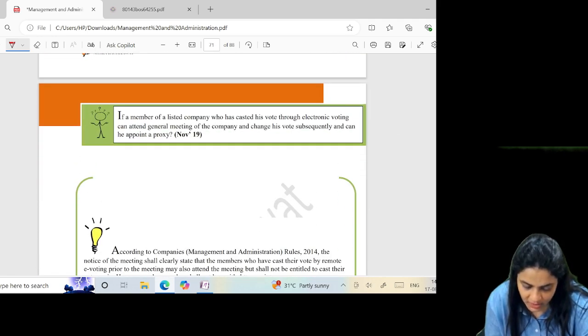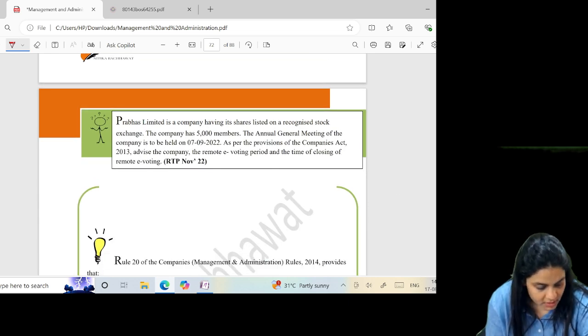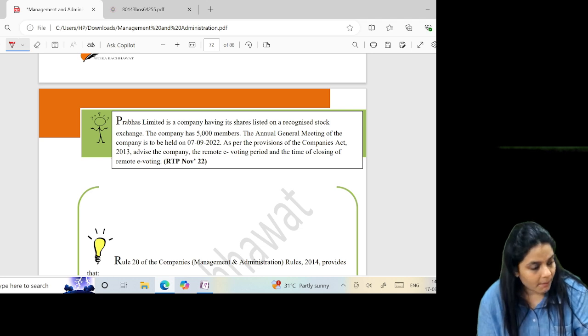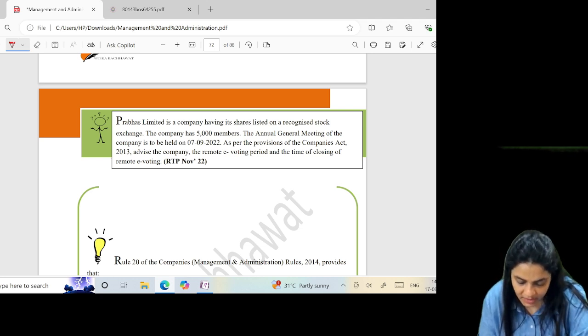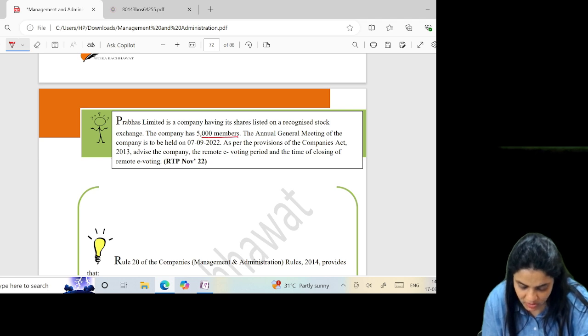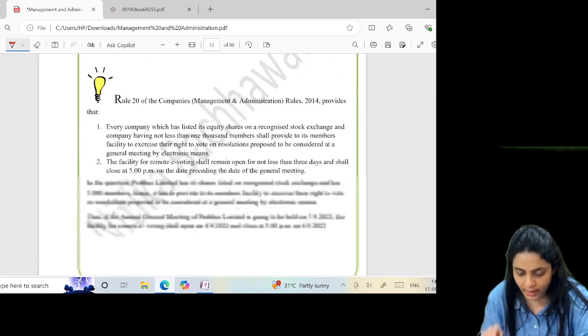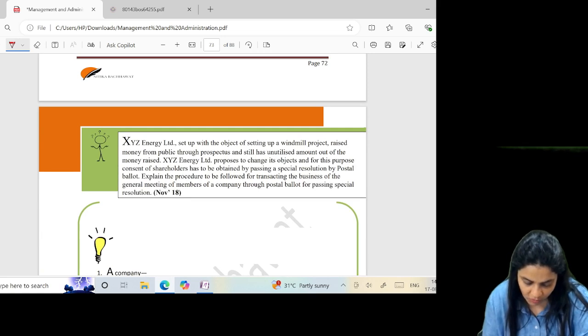If a member of a listed company has casted, okay, I'm not going into these direct questions. Prabhas Limited is a company having its shares listed on a recognized stock exchange. The company has 5,000 members. The AGM of the company is to be held on 7/9/22. As per the remote, please, we are not going into that. Okay? Listed company has to give the option of e-voting.